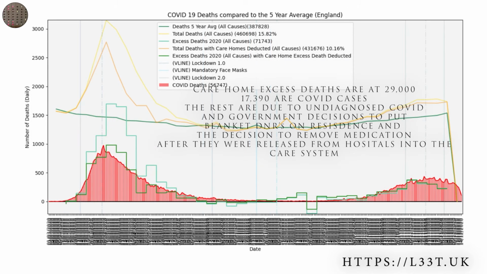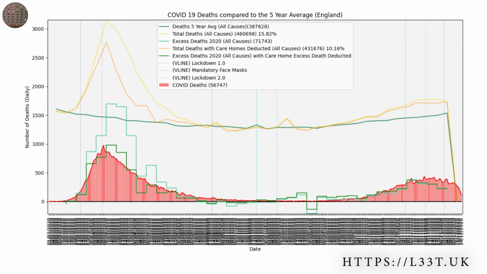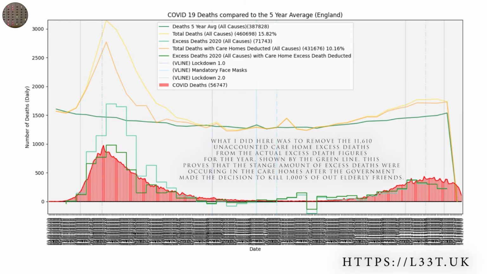This graph shows COVID deaths, and excess deaths with the care home deaths removed. The bottom green line is the excess deaths with excess care home deaths deducted, and as you can see it follows the COVID death curve closer than the excess deaths that included excess care home deaths. This is evidence that the spike in excess deaths during the first wave was due to COVID and large amounts of death in the care home system due to government action.